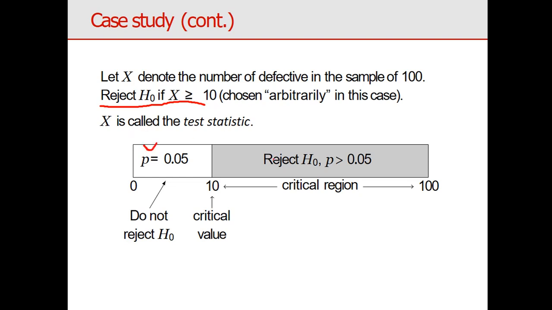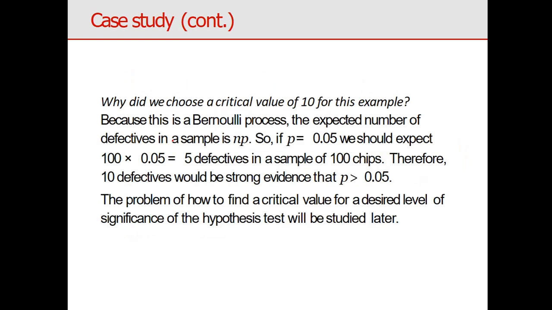When will I reject H naught? When my calculated test value lies between 10 to 100. Okay, in this interval I am going to reject my H naught. Otherwise, if my values fall in this range, then I am not going to reject H naught. Okay, this is the example. This is also one more example.